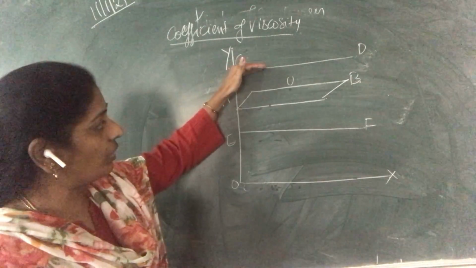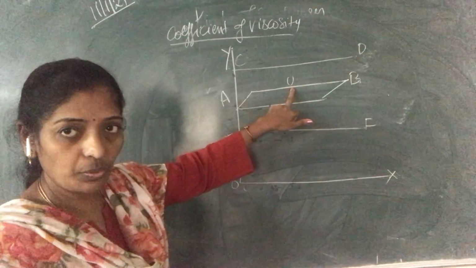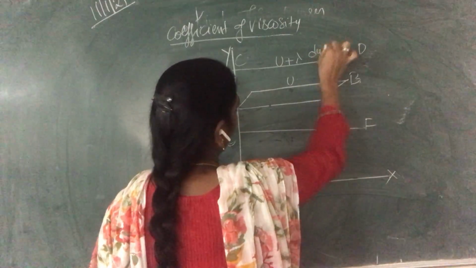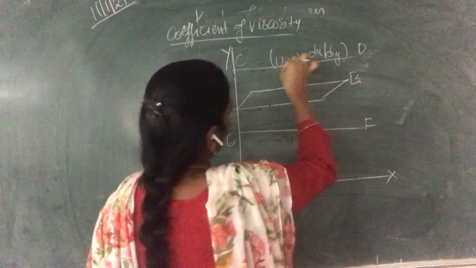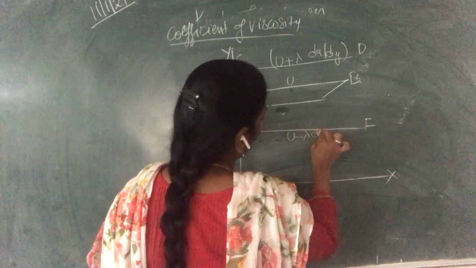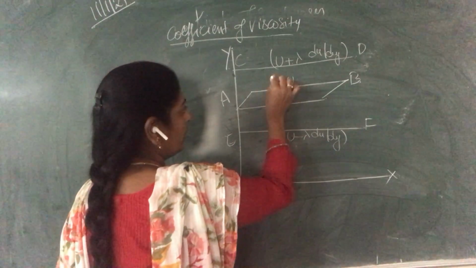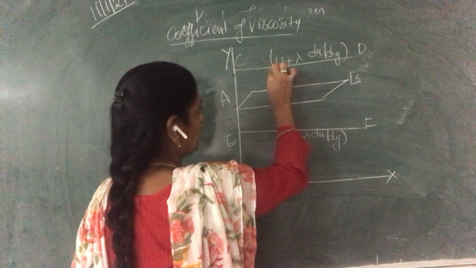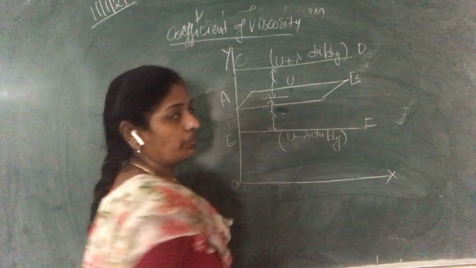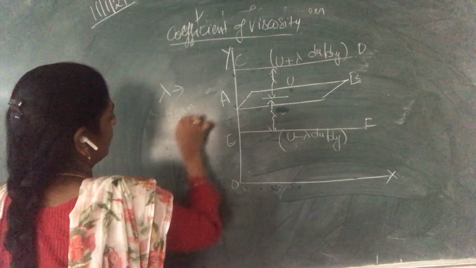There is a difference in these velocities. At AB the velocity is u, in the layer above it is u plus lambda du by dy, and in the layer below it is u minus lambda du by dy. Lambda is the distance between two layers, which we call the mean free path.